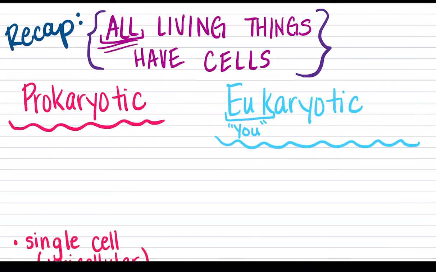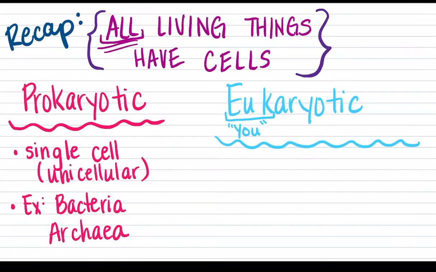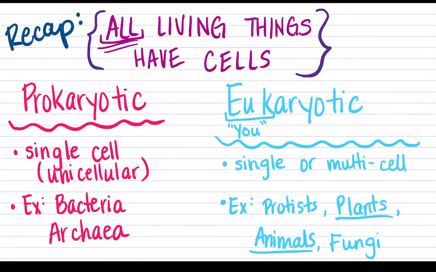So between these two things, prokaryotic cells are going to be single-celled, unicellular organisms, and so this would be bacteria or archaea. And then eukaryotic, an easy way to remember, and I'm sure your previous teachers have said it this way, but for you, it sounds like the word you. That is what we are. We are eukaryotic. And so this can be a single-celled or multi-celled organism. And examples could be protists, plants, animals, and fungi.